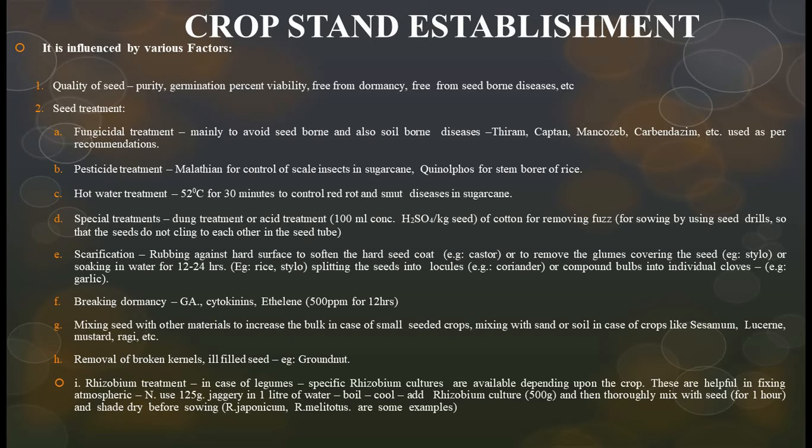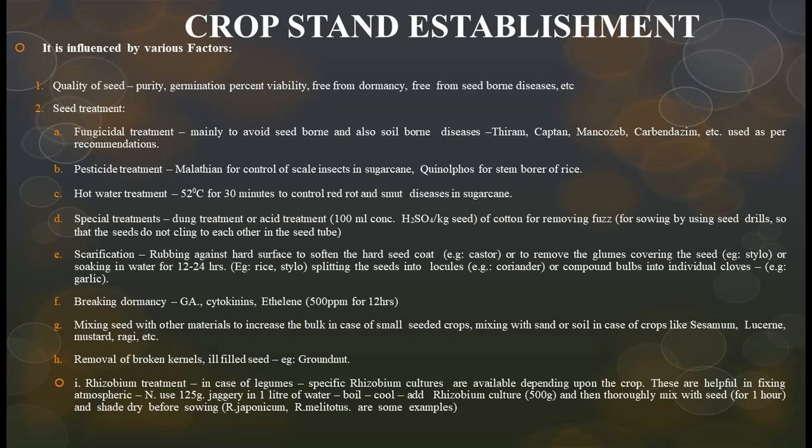Scarification. Here, friends, scarification is the important thing. Rubbing against a hard surface to soften the hard seed coat. See, friends, in between our hands we keep a seed and we rub it, then all the outer layer will come out and pure seed will be sown. Okay, friends, for a huge amount there are some scarification implements, and those are used in this process.